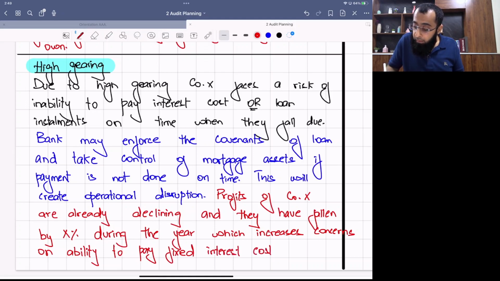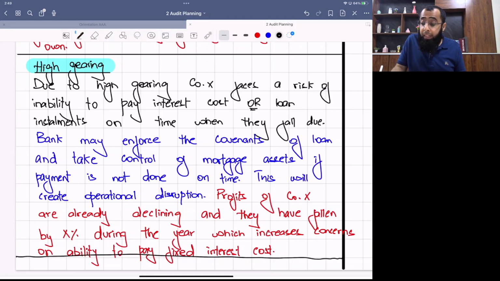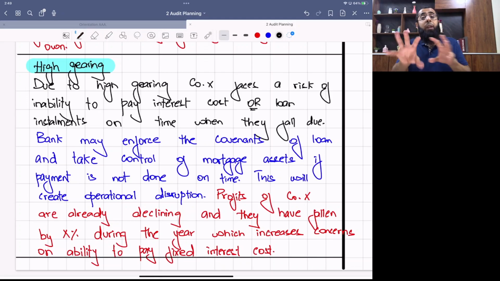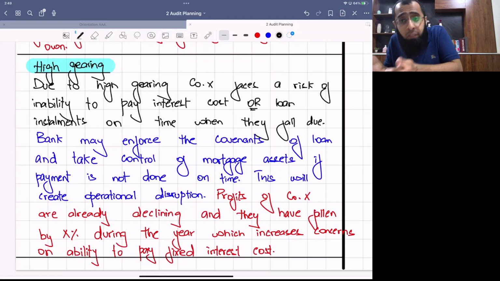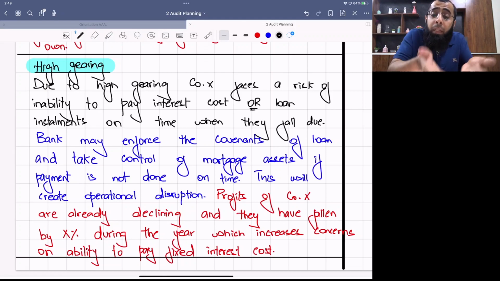Okay, so if you look at it, while I draft each of the risks, my entire focus is on the writing approach. I have broken it into pieces. First, let's identify the risk. Read the scenario, identify the issue. That okay, the gearing is high. The company has taken too much loan. So what is the risk? Now what students do is they simply write the loans are very high. Loans are very high is not a risk. The risk is your inability to pay the interest cost or loan installment on time.